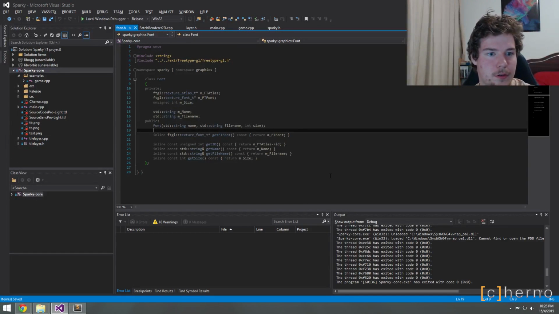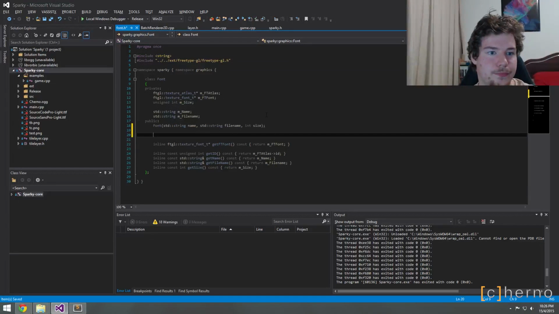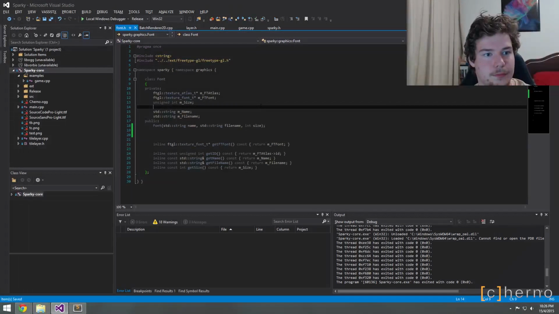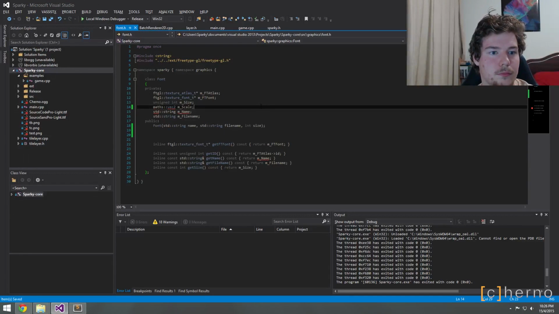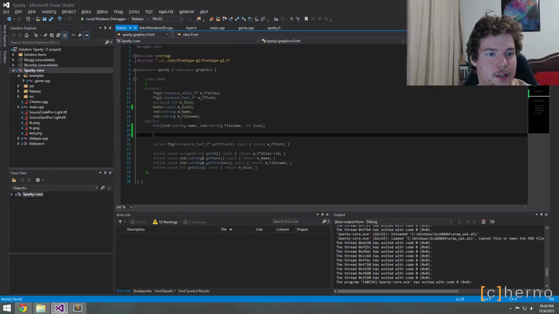So we'll have a scale, and we'll have a void set scale, float x and float y. And we'll have a get scale.